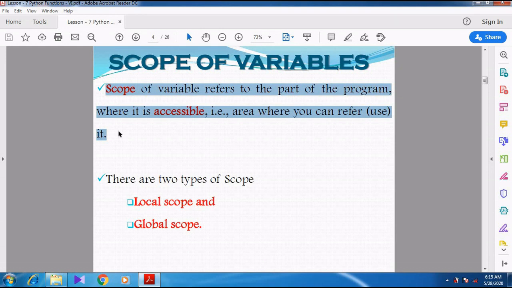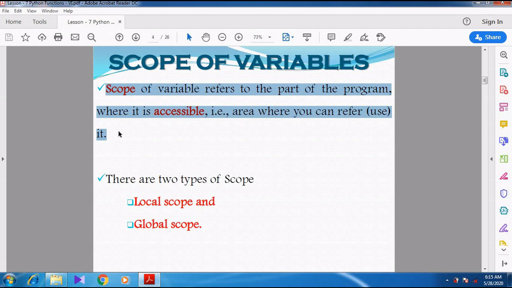In the 11th standard you studied 4 types of scope, but here in Python programming there are only 2 scopes. Before that, we want to know the definition. What is meant by scope? A variable can be used in some places.